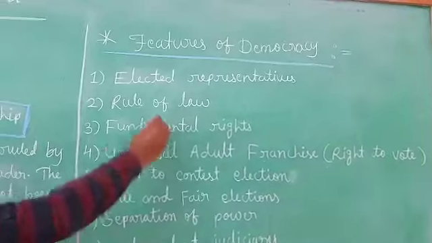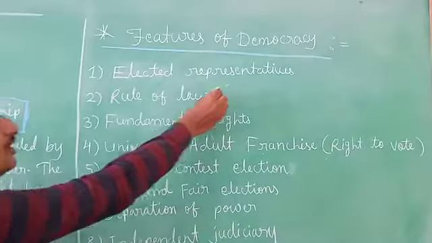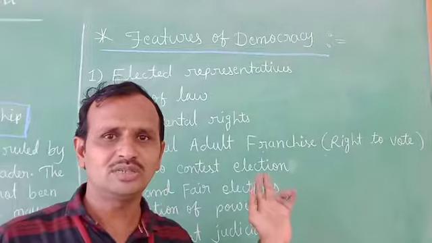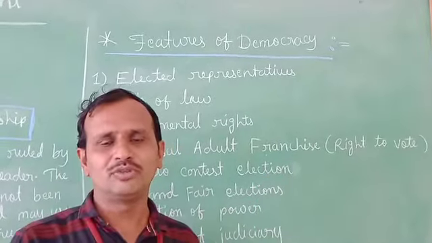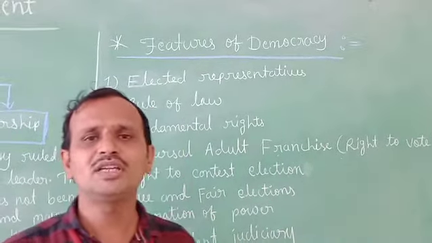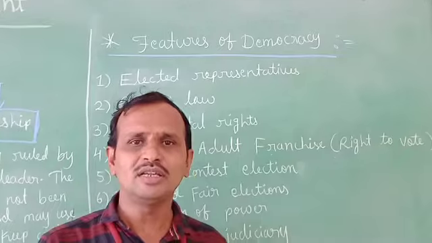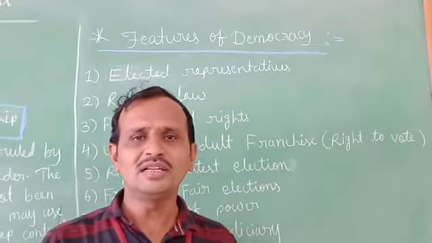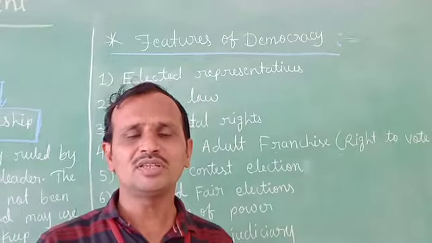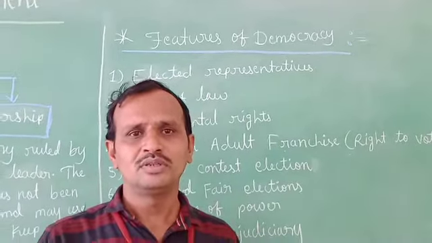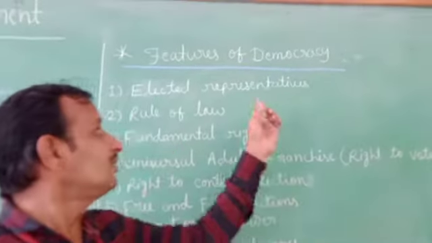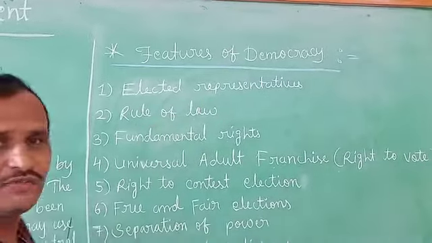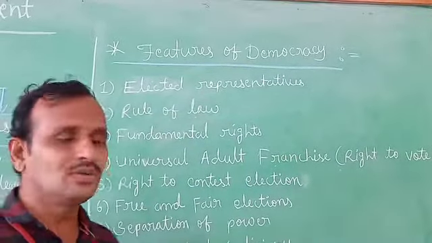Here the first main feature, you can see, is elected representatives. It is a feature of democracy, because the representatives of the democratic government are elected by the people, and the final decision making power rests with the representatives. That's why it is a feature. And the second one is rule of law. The second feature of democracy is rule of law.